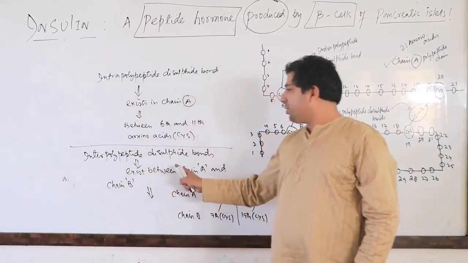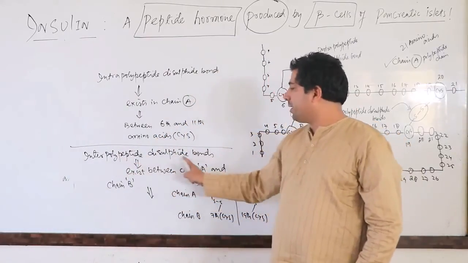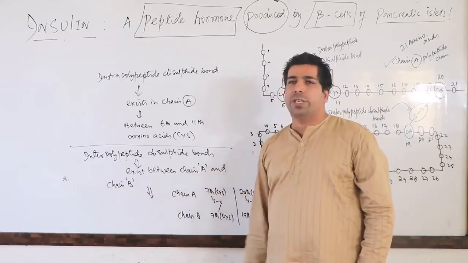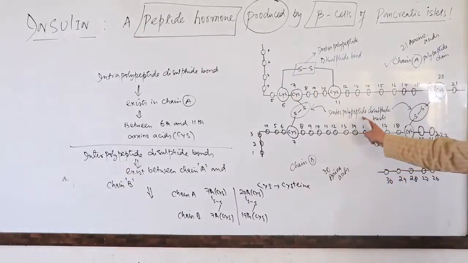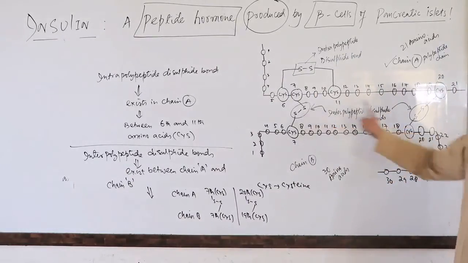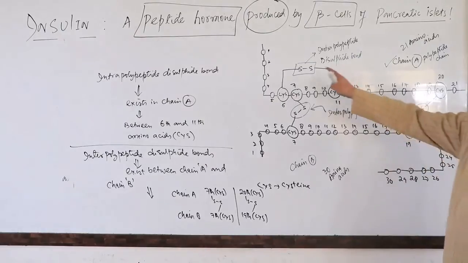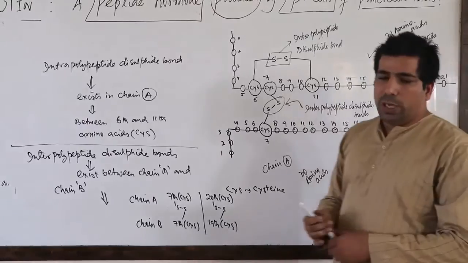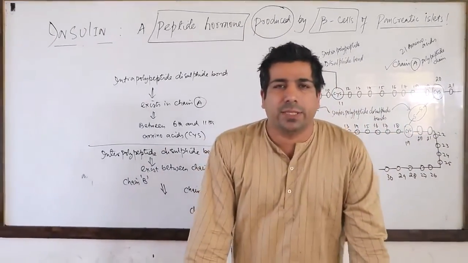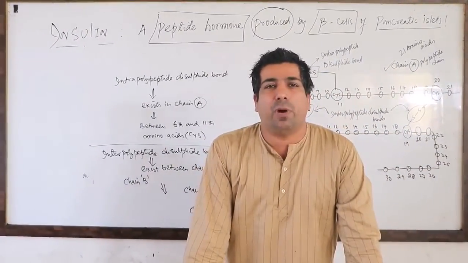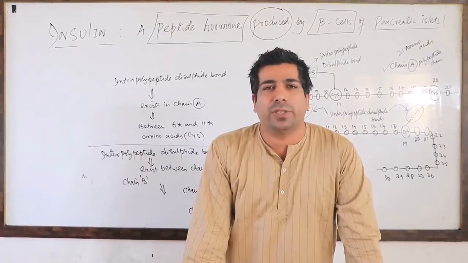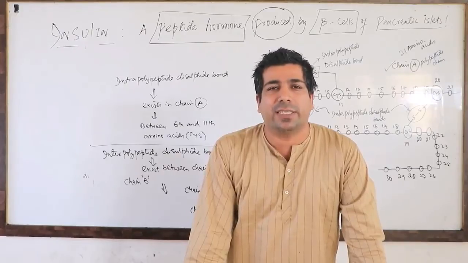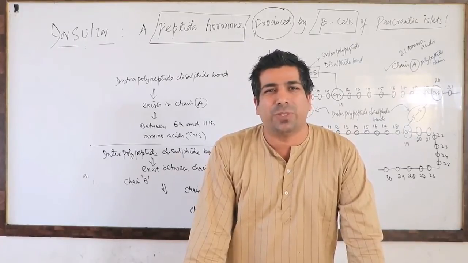Between chain A and chain B we have interpolypeptide disulfide bonds. Their existence between chain A and chain B, these are only two. So interpolypeptide disulfide bonds are only two. But the intrapolypeptide disulfide bond is one. So my dear friends, if somebody asks you how many intrapolypeptide disulfide bonds are in insulin, intra is only one, and that is between the 6th and 11th amino acid of chain A.